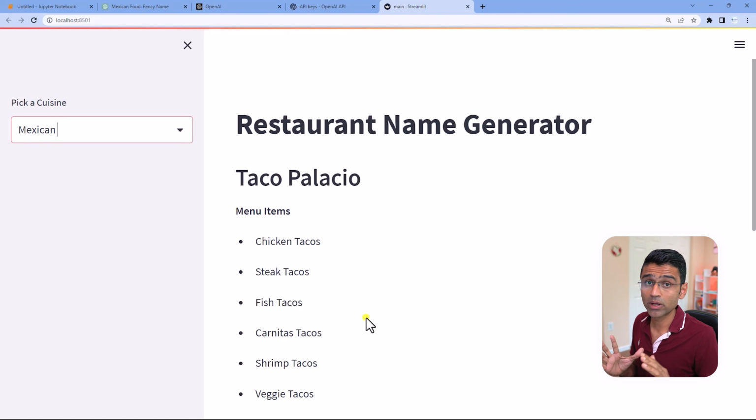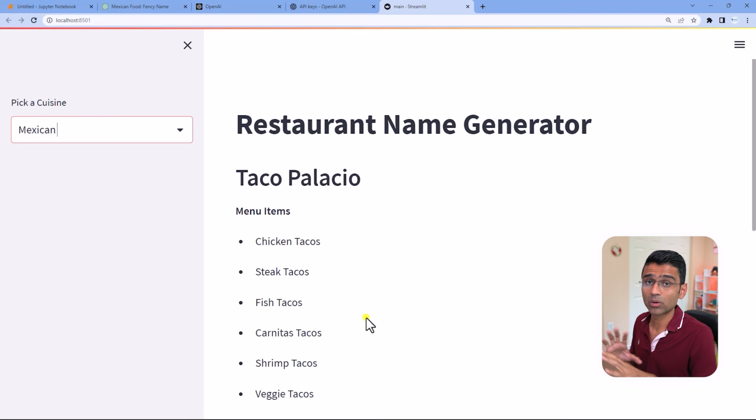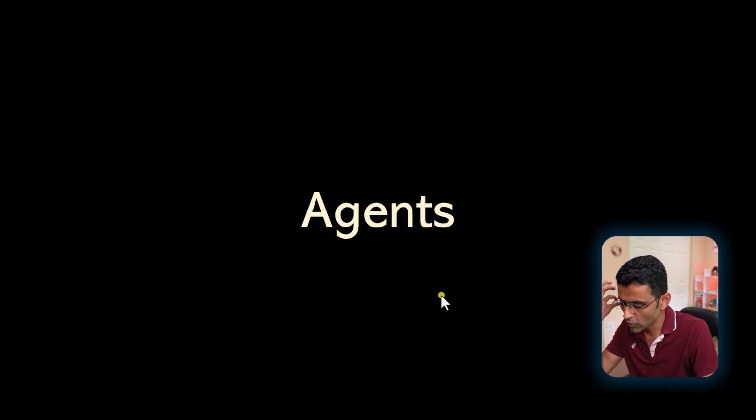As a next step, we are going to look into something called agents, which is a very powerful concept in LangChain. And by the way, all the code that we are writing, check video description. We are going to give you all of that code. Agents is a very powerful concept in LangChain.